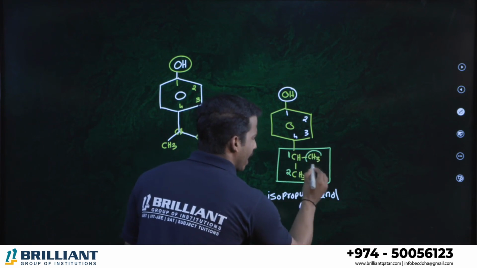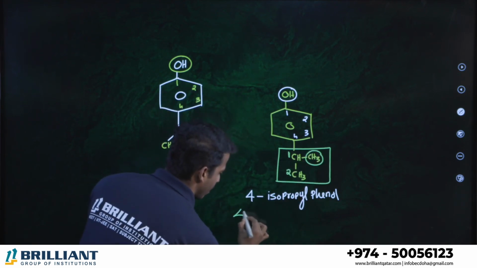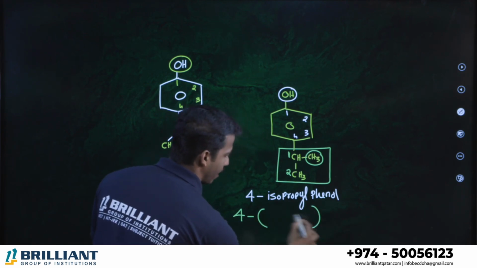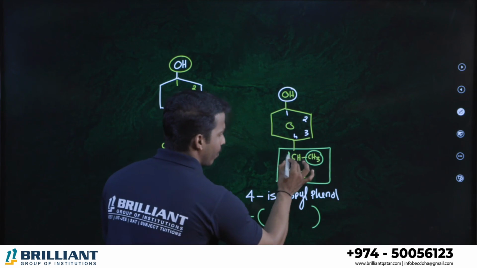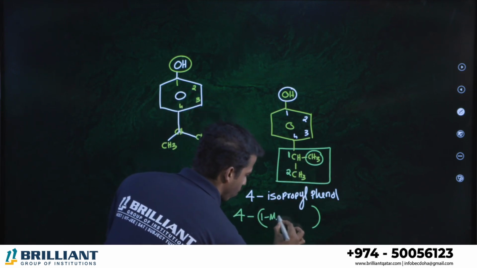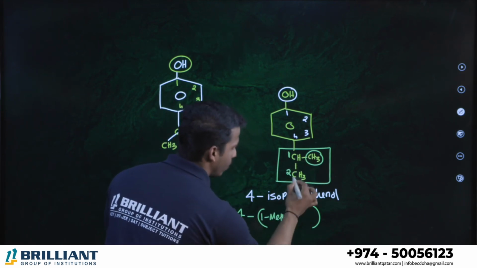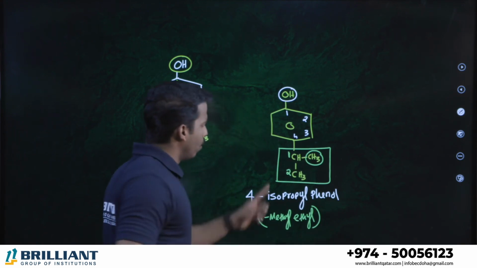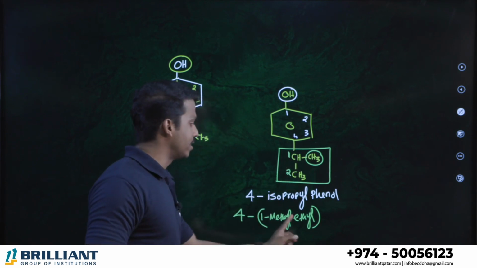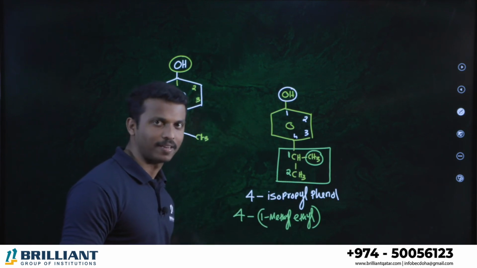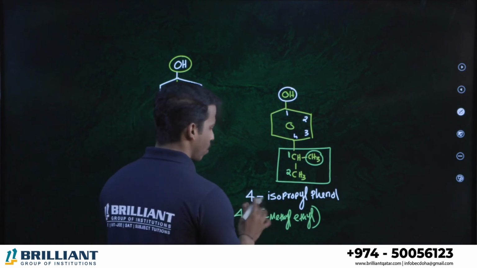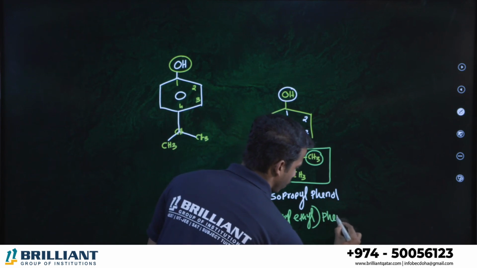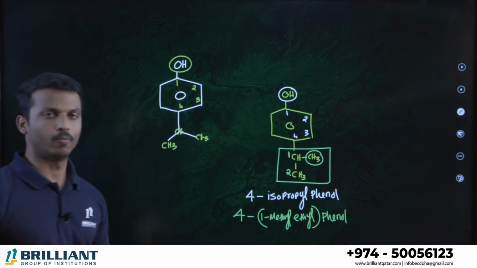First position, a methyl branch is there. So I can write 4. Now I'm going to write the isopropyl name in a bracket. First position, there is a methyl. Therefore, 1-methyl. What is remaining? CH3CH, that's called ethyl. 1-methylethyl, that is the IUPAC or systematic name of which one? Isopropyl. So over 4-isopropyl name already we wrote, where it is present on phenol. That's also possible.